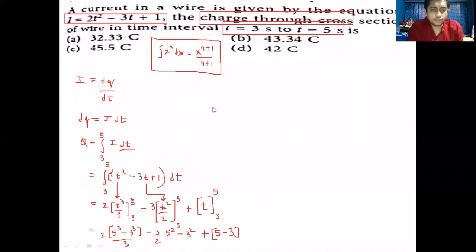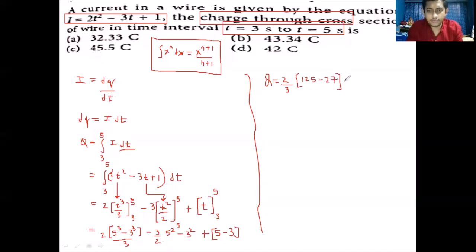So upper limit substitution, 5 cube. 5 cube will be how much? 125. So we get the value of q equal to 2 by 3 into the bracket, 5 cube, that is 125, minus 3 cube, that is 27. 125 minus 27. Minus, you have 3 by 2, and within the bracket you have 5 square minus 3 square.